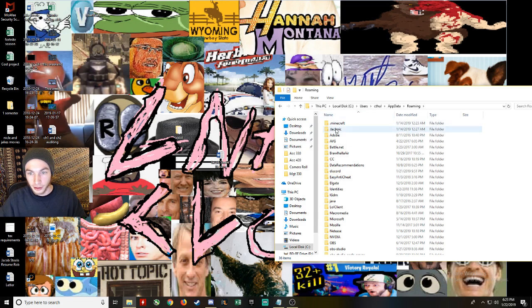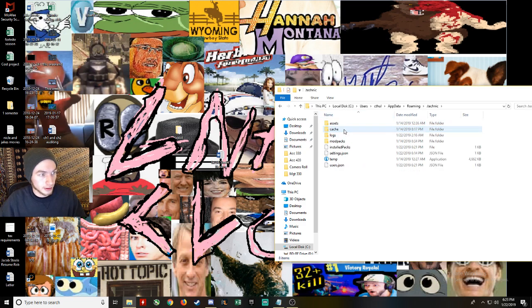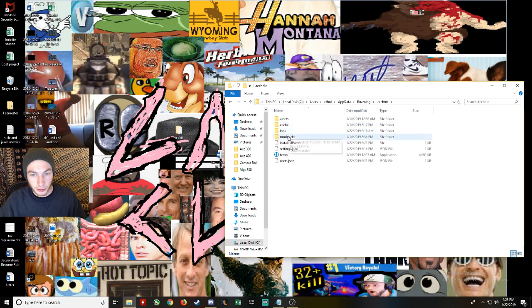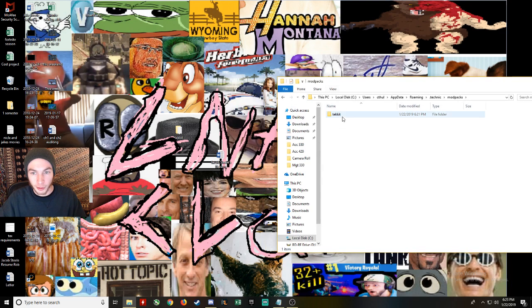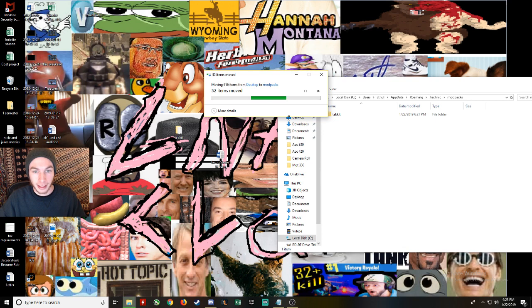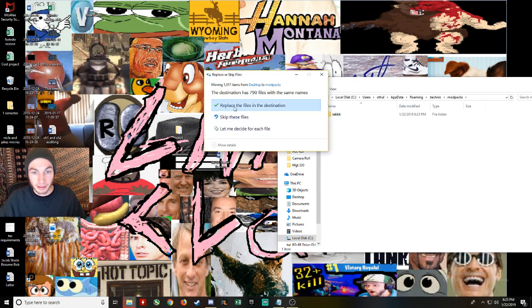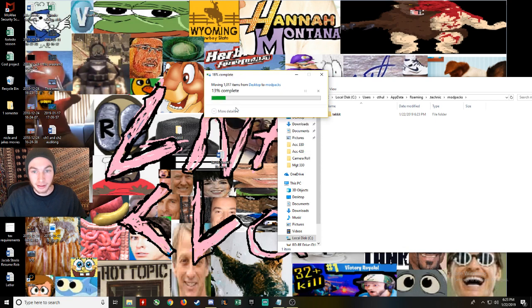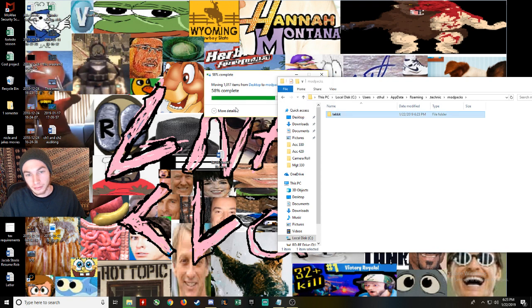Hit enter. Go to the Tekkit folder. Go to modpacks, and since you already downloaded the classic Tekkit earlier, there will be a Tekkit folder in here. Drag the folder from your desktop into this, and it's going to get moved on over. And replace this file. Say yes. So it's going to replace the file.